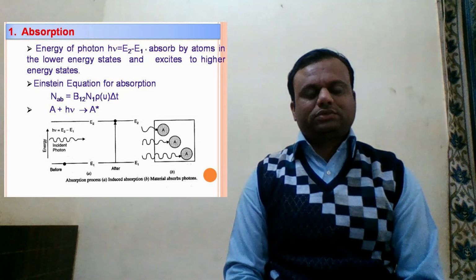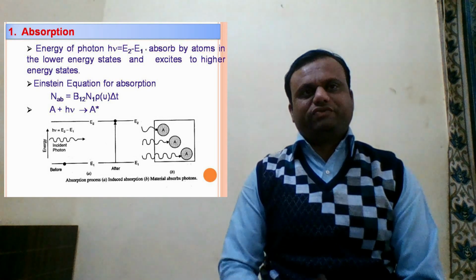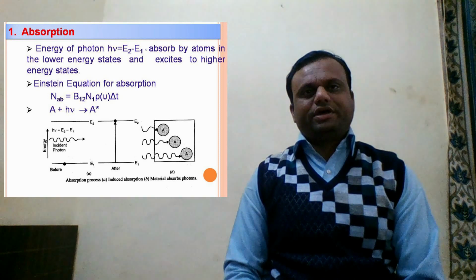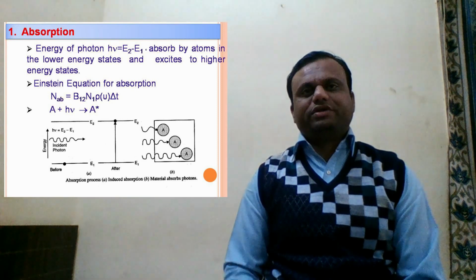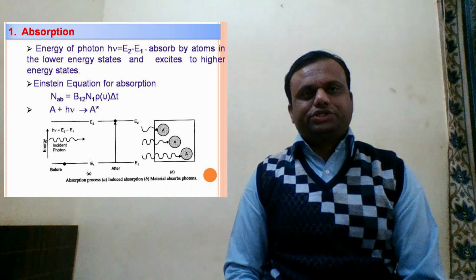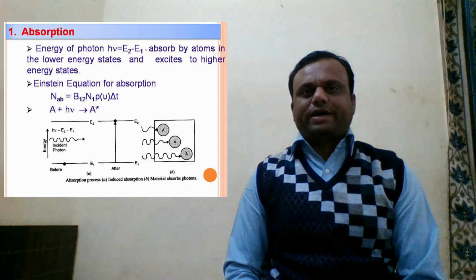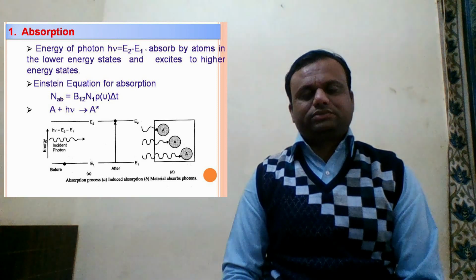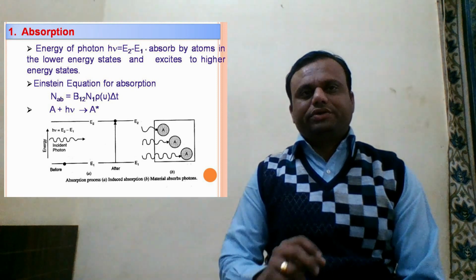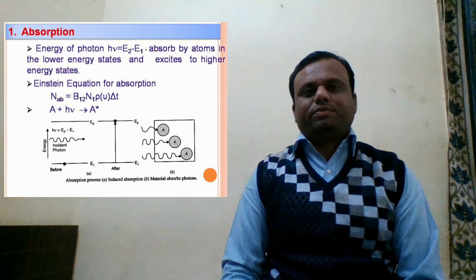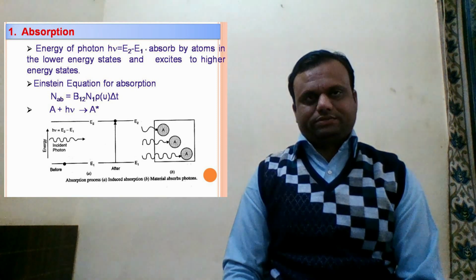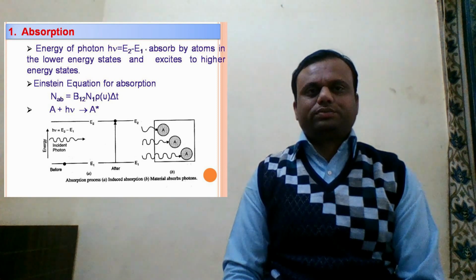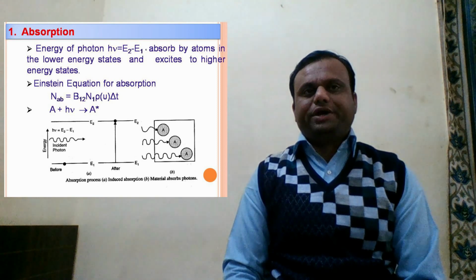First one, absorption. Now consider the two energy levels as shown in the figure, that is energy levels E1 and E2, and when a photon of energy h nu, that is equal to E2 minus E1 as shown in the figure, is incident on the material, that photon is absorbed by the atom, and when that atom absorbs that photon, then that atom goes to the excited state, that is energy level E2. Now during this process, the transition of the atom from energy level E1 to E2 takes place, and hence the transition of the atom from the ground state E1 to the excited state E2 is called absorption transition or induced absorption,